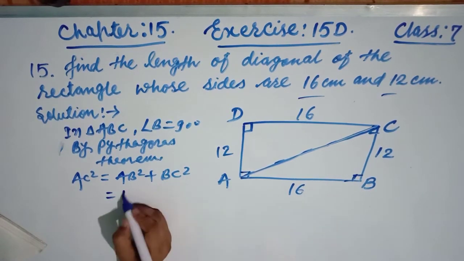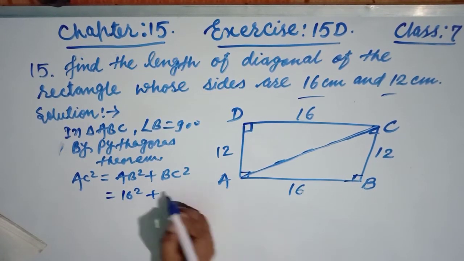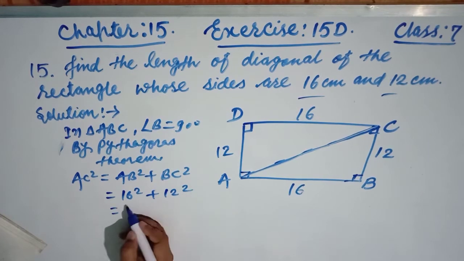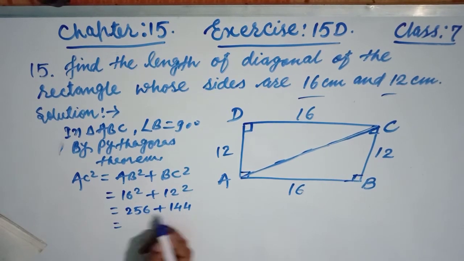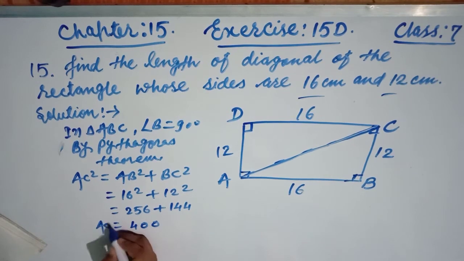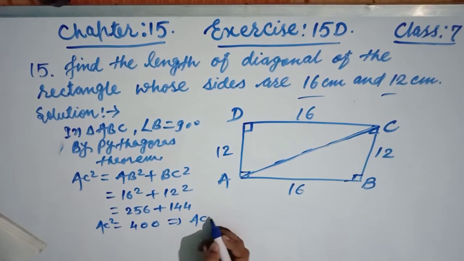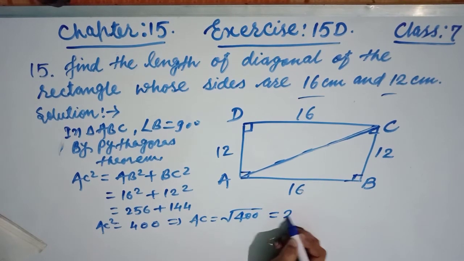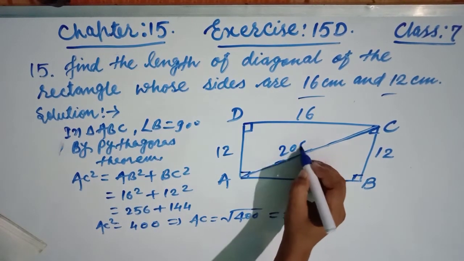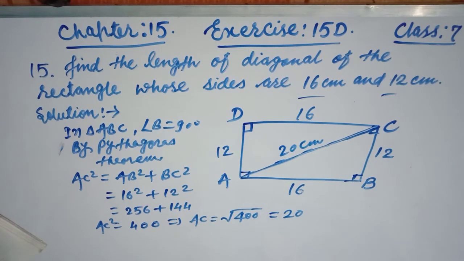AB is 16 square plus BC, this is 12 square. Now 16 square is 256, 12 square is 144. Add: 400. So AC is equal to under root 400. The square root of 400 is 20. So 20 centimeter is the required answer of this question.